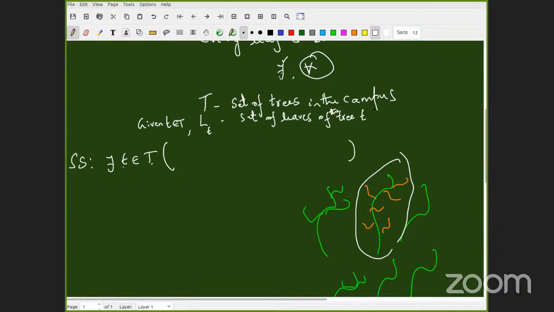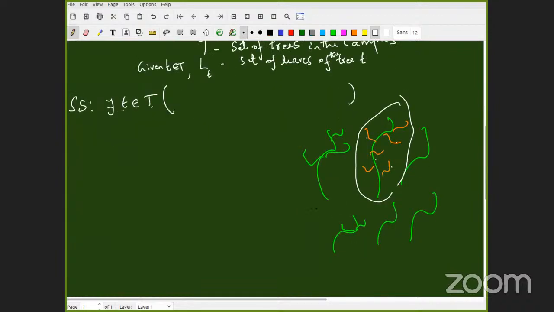Do you understand? The set itself has the index t. I am collecting all the leaves of the tree t. So this will be small t1, this will be small t2, this will be small t3. And what is L_t1? L_t1 will be the set of leaves of this tree. L_t2 will be the set of leaves of this second tree. L_t3 is going to be the set of leaves of the third tree. Do you understand?